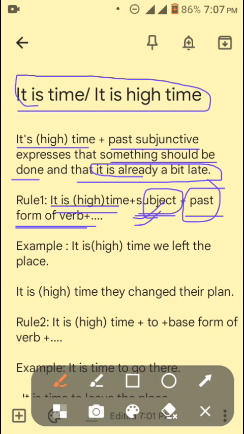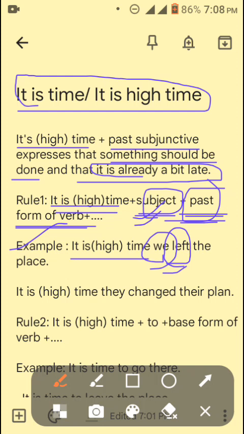Okay, for example, "it is high time we left the place". You can notice that there is a subject "we", and the main verb is leave, so we have to use the past form of the verb, "left".